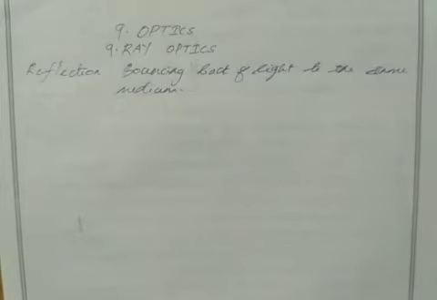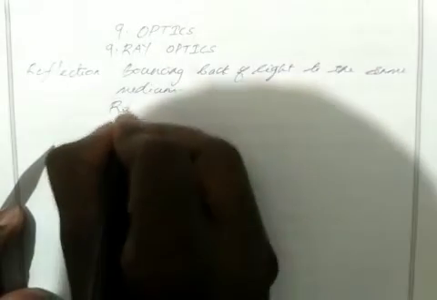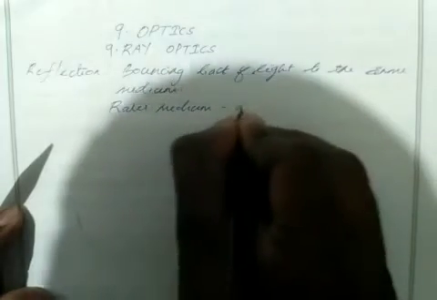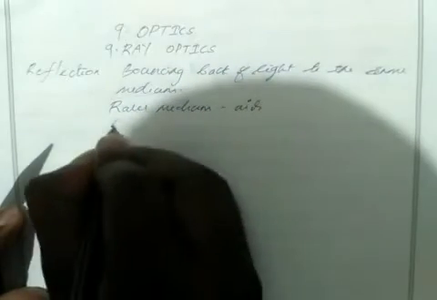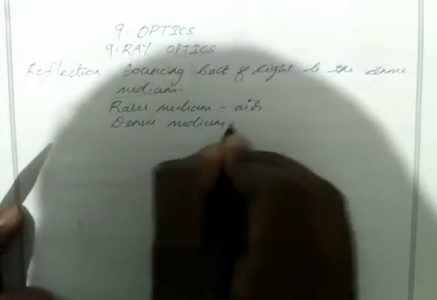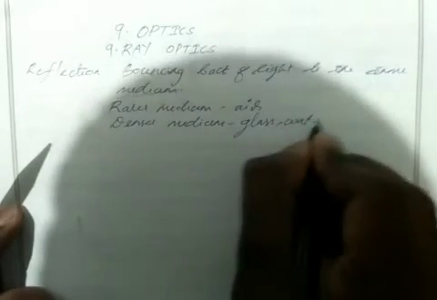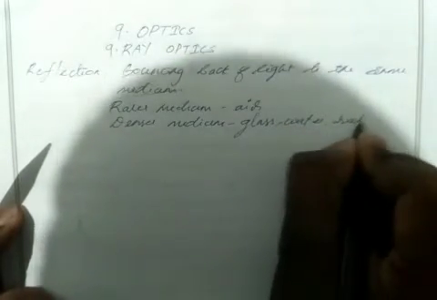First one is rarer medium, next one is denser medium. Rarer medium, for example, air. Denser medium, here we have glass, water, rock, etc.